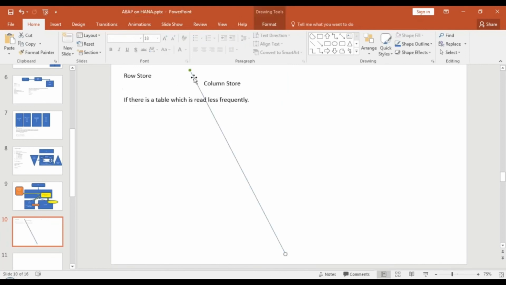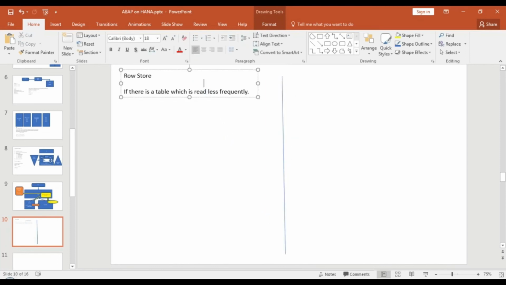Let me organize it a little bit so that we can clearly write the differences. I come here and put the column store on the right side. So if your table is read less frequently, you can go with row store. But if a table's read access is done frequently, go with column store.